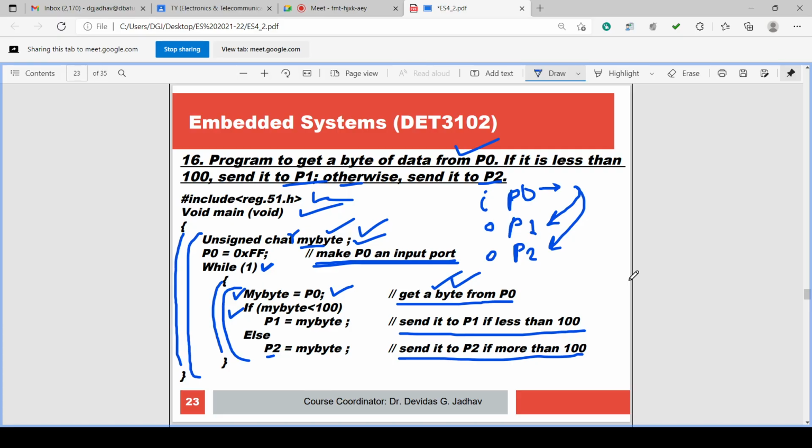Any port you can read, any port you can write. Okay. So in this way, this is one more program to read the port. Port is read, isn't it? Correct?